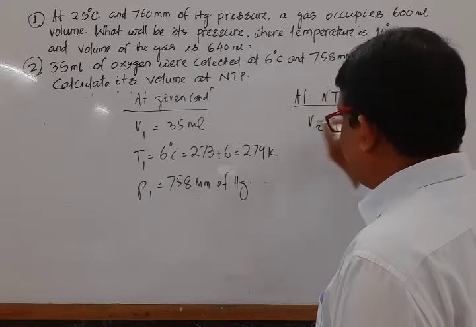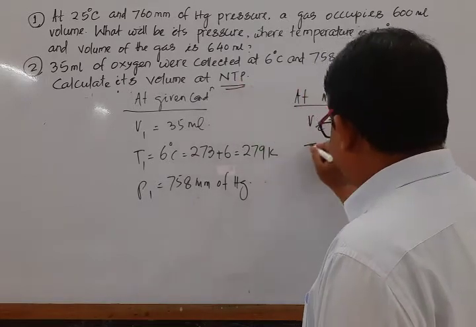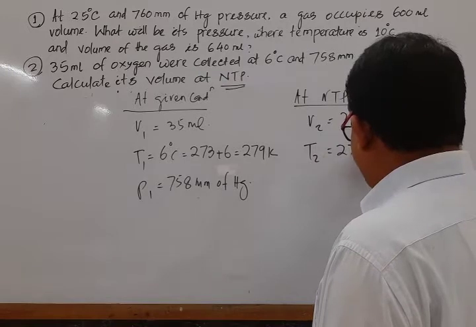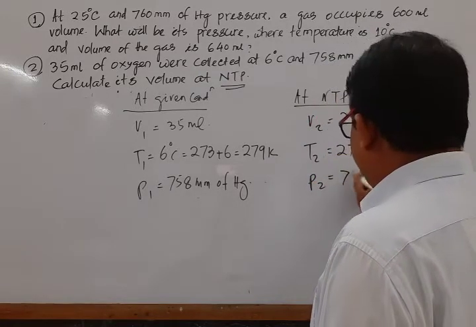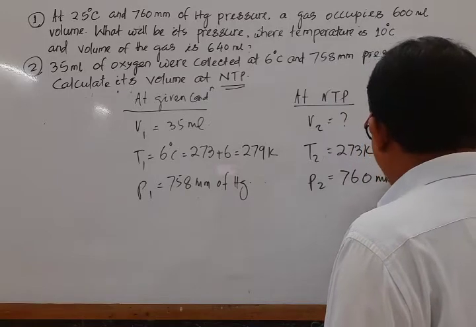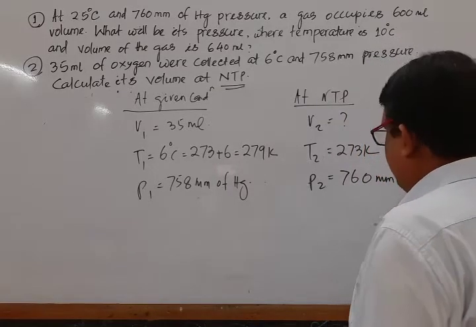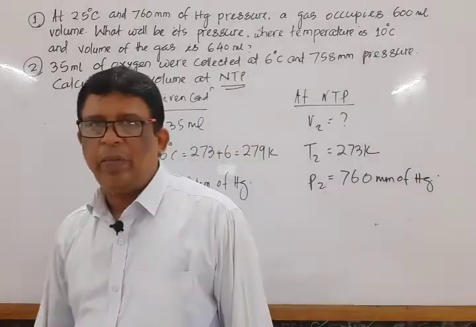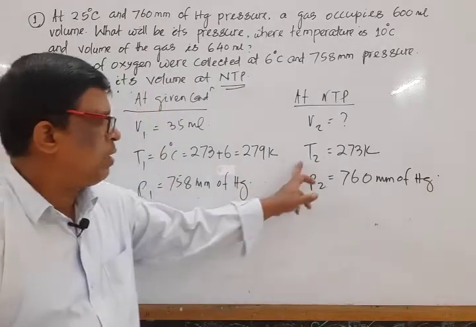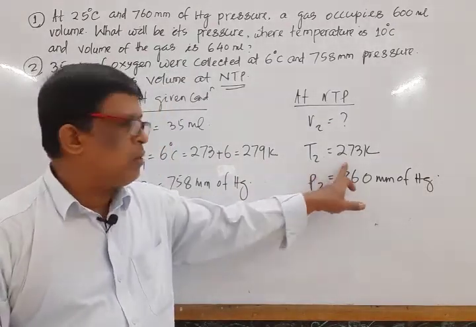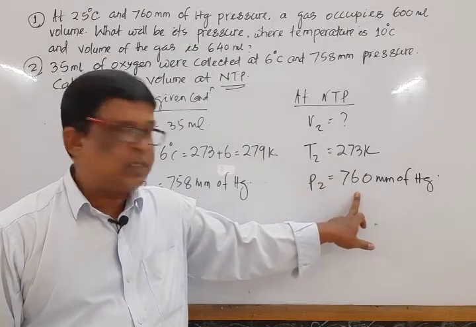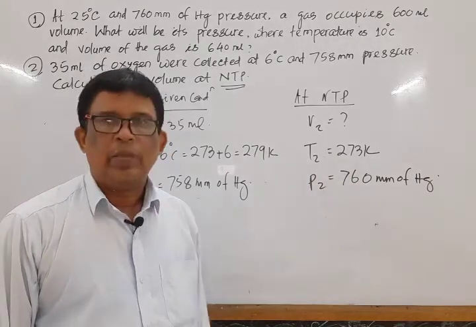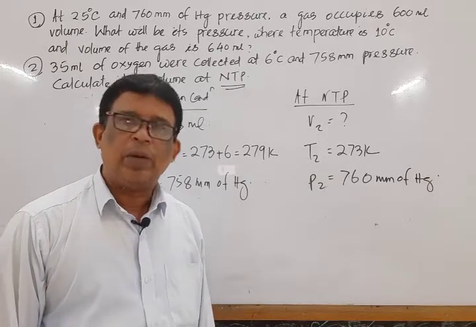V2 is equal to question mark at NTP, meaning T2 is equal to 273 Kelvin, and P2 is equal to 760 mm of mercury. We know that at NTP, the normal temperature is 0 degrees Celsius or 273 Kelvin, and normal pressure is 1 atm pressure or 760 millimeter of mercury. Then apply the formula.